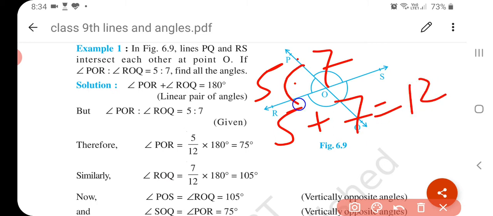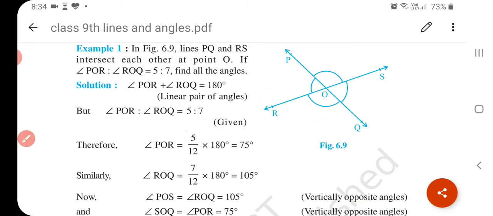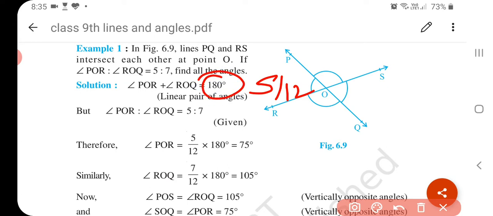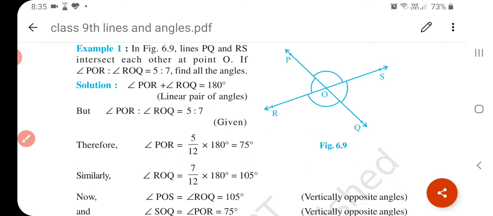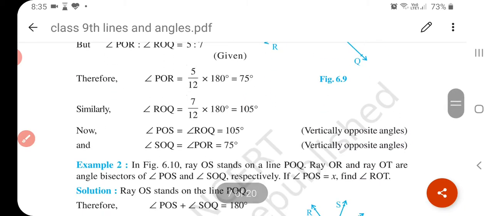So POR is equal to 5/12 into 180, because they are a linear pair. So we find that it is 75 degrees. Same here, ROQ is 7/12 into 180, that is 105 degrees.